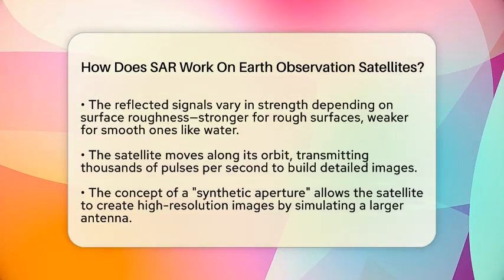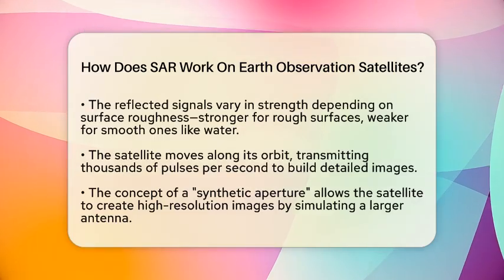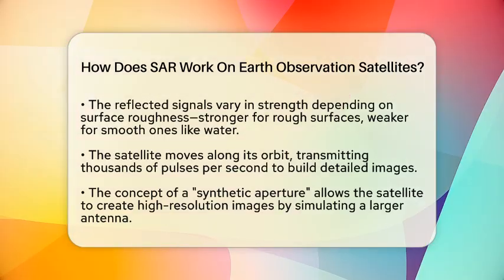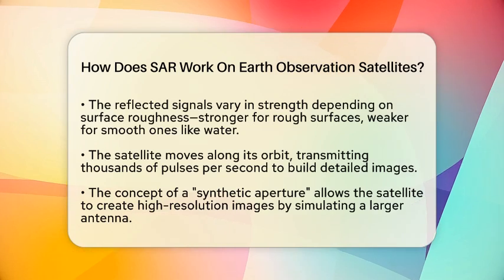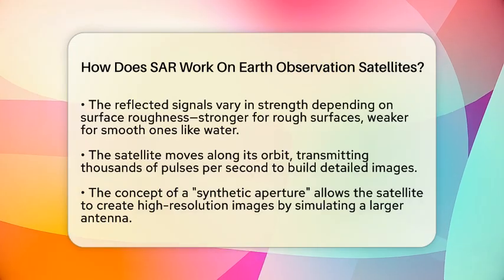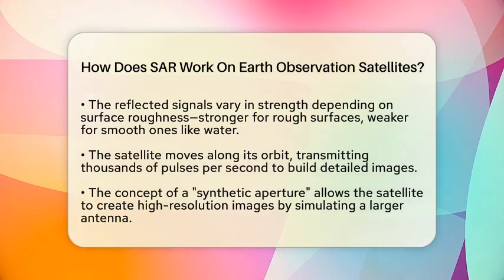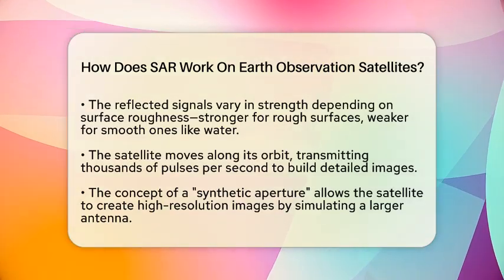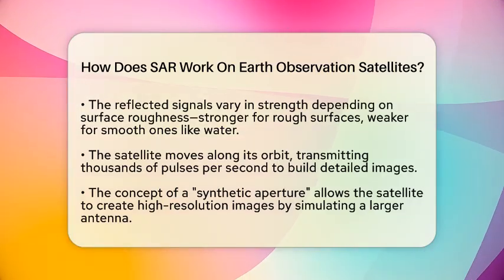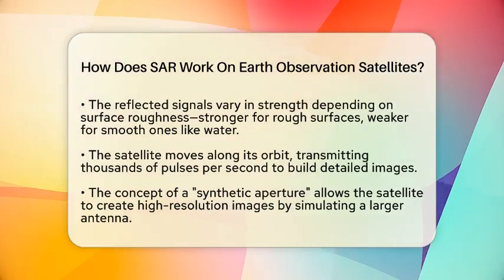As the satellite moves along its orbit, it transmits thousands of pulses every second. The radar antenna collects the returning signals, which contain information about the surface features. The satellite's motion helps it create a much larger virtual antenna, called a synthetic aperture. This process allows SAR to produce images with very high detail, even better than what a stationary antenna of the same size could achieve.